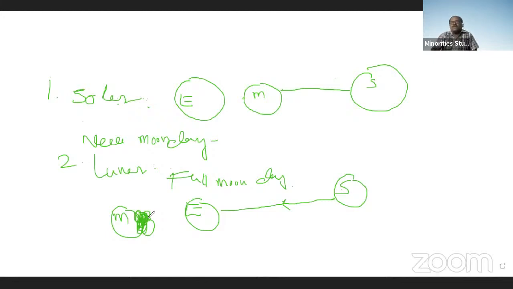Now let us learn about the properties of light.